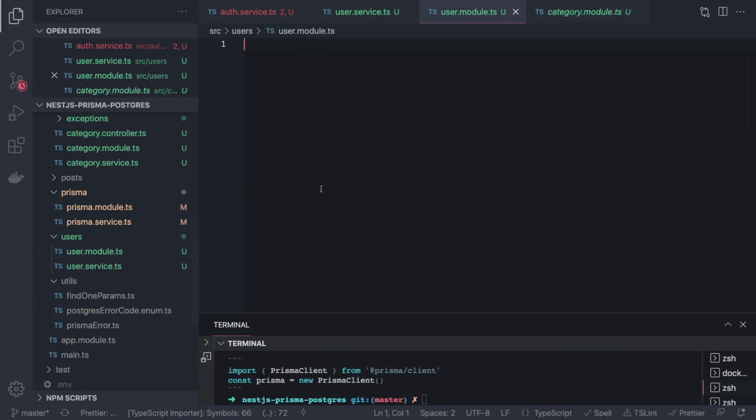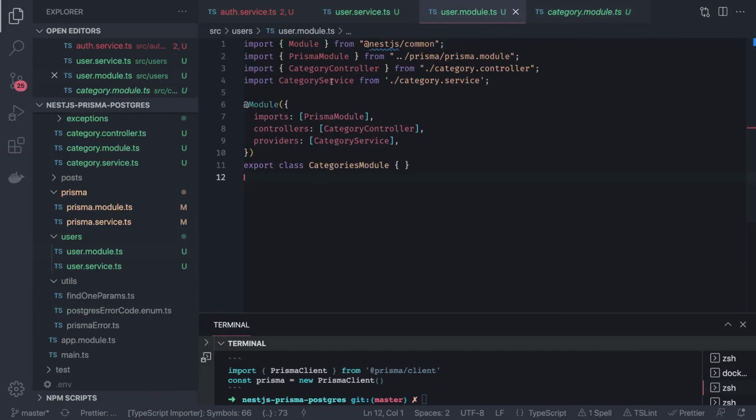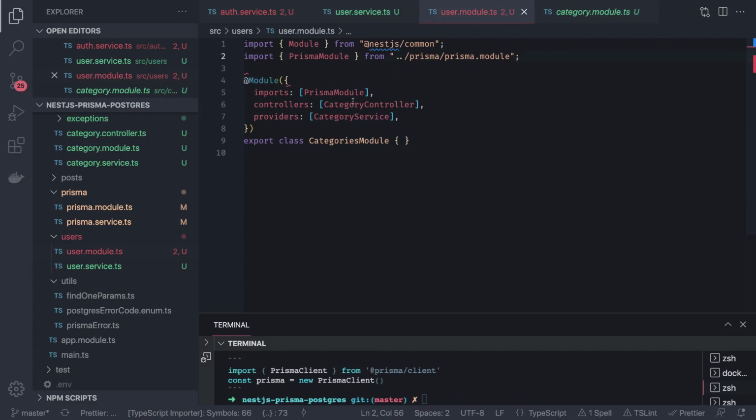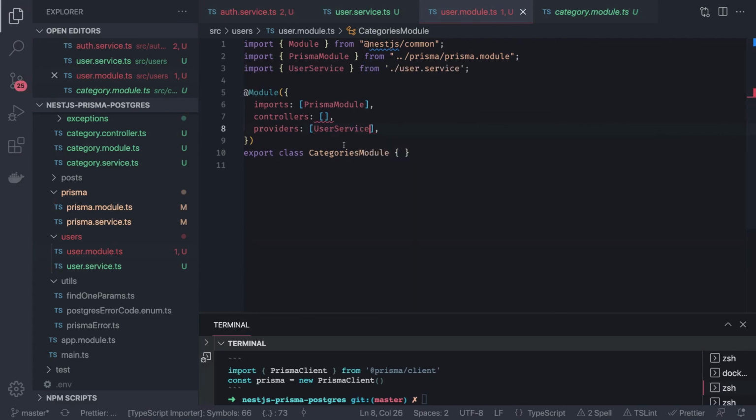Category module, and then here it is our user service. We are still dependent on the Prisma module. Here I have a user service in providers, and here I need to define exports. I'm also exporting this user service so that someone else can use it.